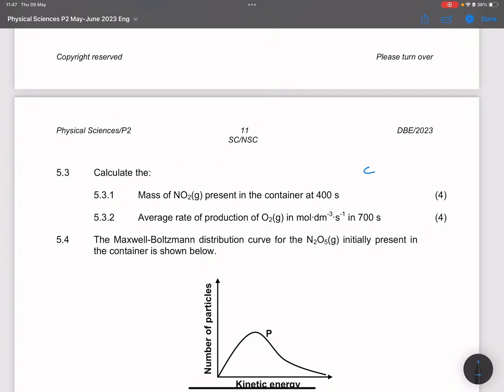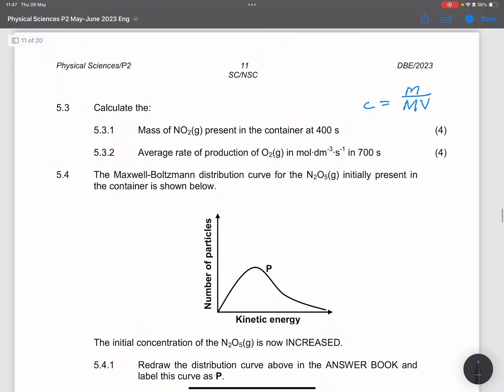They want the mass. So concentration is mass over the molar mass times the volume. We've got the concentration, and I'm just going to write it on here. The concentration is 200 times 10 minus 4.